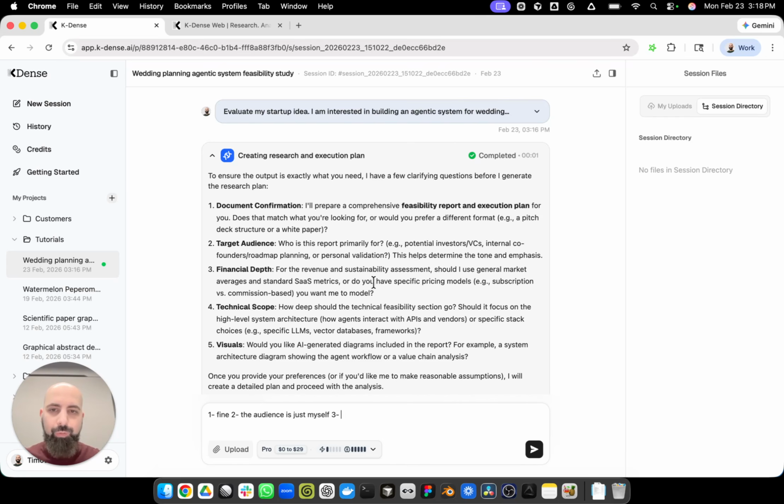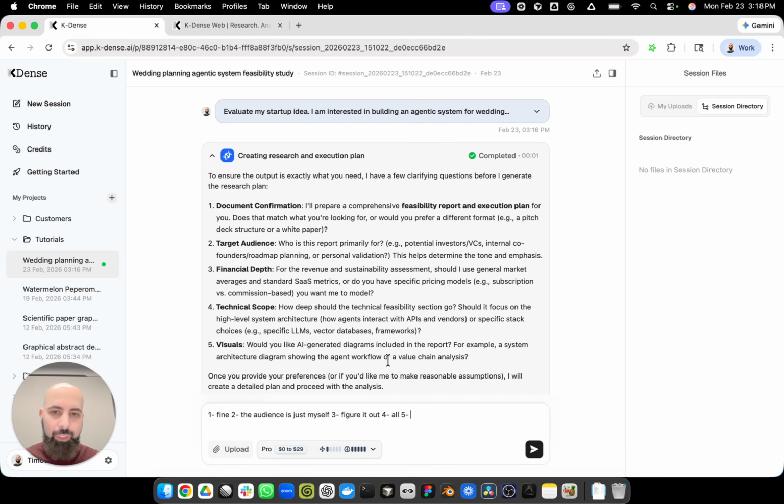Financial depth, for the revenue and sustainability assessment, should I use general market averages, standard SaaS metrics, or do you have specific pricing models? I don't really have a preference here. I'm just going to say, figure it out. And then 4, technical scope, how deep should the technical feasibility section go? Should it focus on high-level system architecture or specific tech stacks, etc.? I'm going to say all. Let's have it produce a lot of detail, because ultimately, I want to use this to decide whether this is a worthwhile startup to pursue or not.